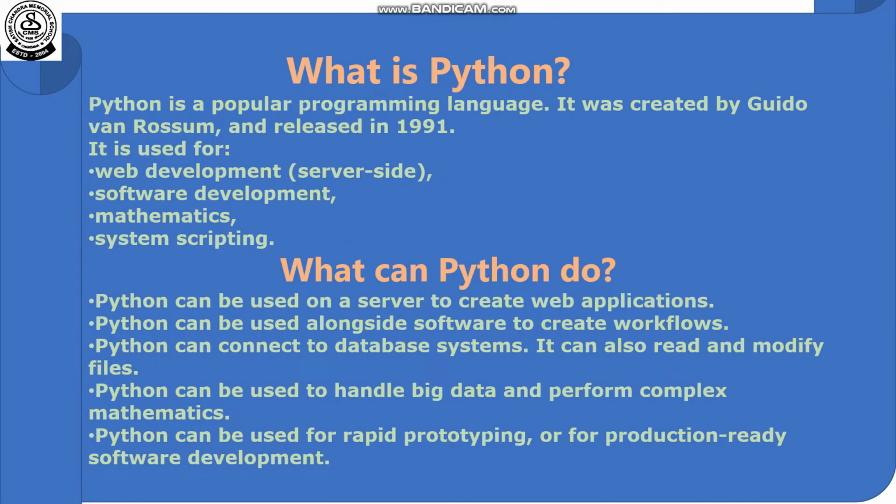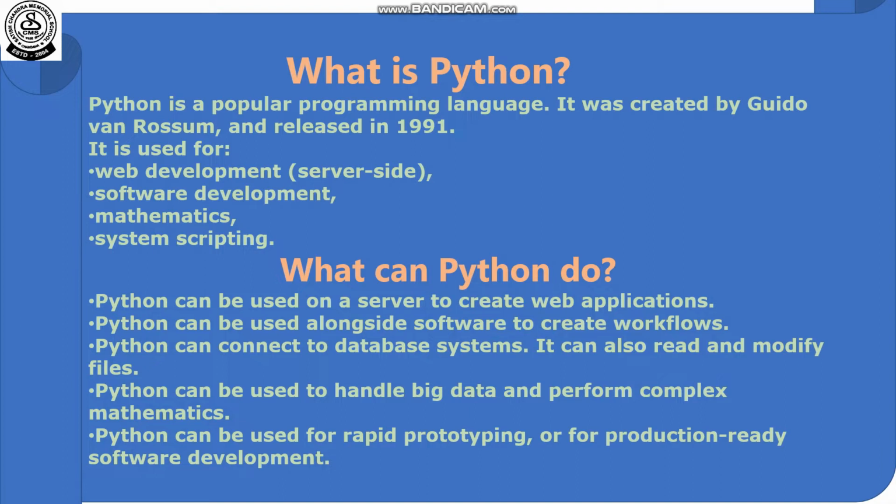Next, specifically, Python is used to develop web applications, software development, mathematical problem solutions, and system scripting. Now, what can Python do? Dear student, Python can be used on a server to create web applications.